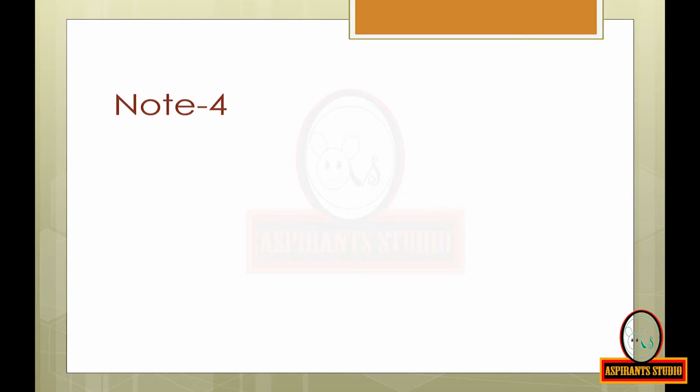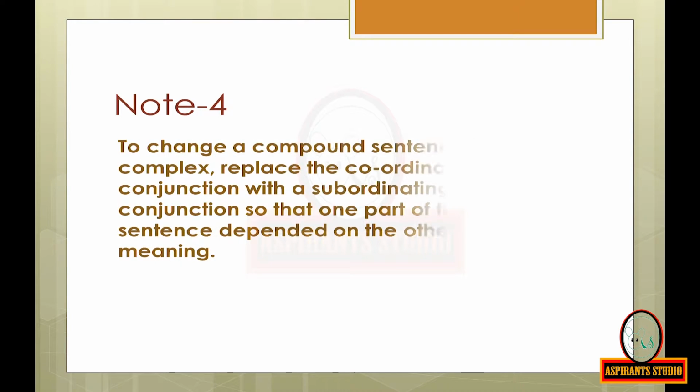Note 4. To change a compound sentence into complex, replace the coordinating conjunction with a subordinating conjunction so that one part of the sentence depends on the other for its meaning.